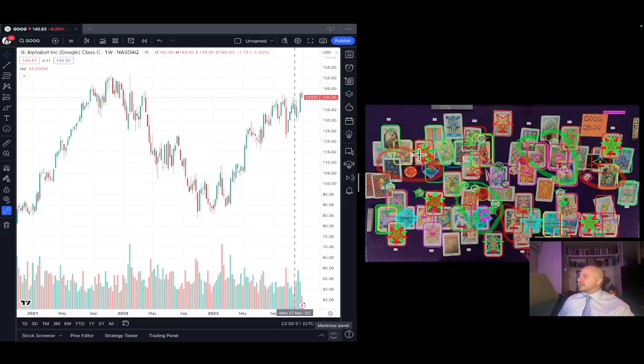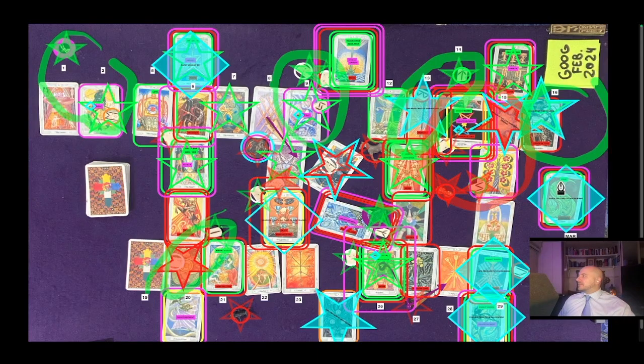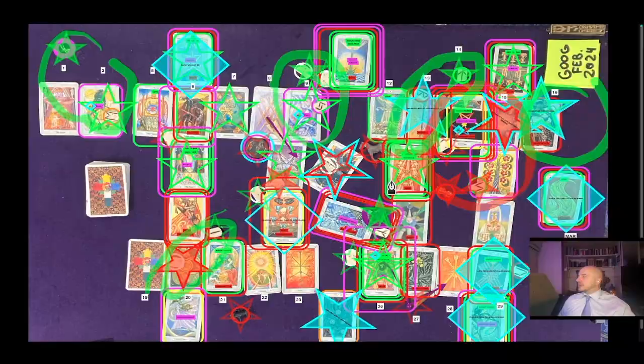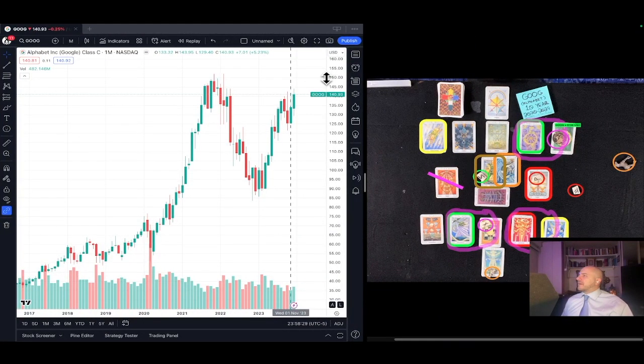So we see a highest high thus far and a lowest low thus far for Google in around January, February. But I think probably since this Princess of Wands is talking about March, it very well may be that the highest high ends up being in March and the lowest low is here. Yeah, hard to say, guys. I think this February's highs could be higher price levels than the highs that we already have. We might come down here.